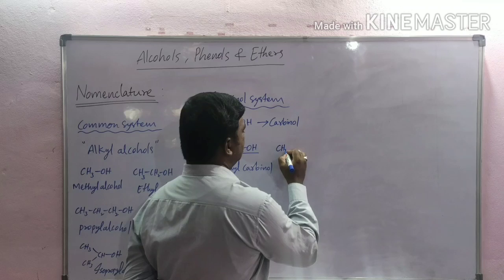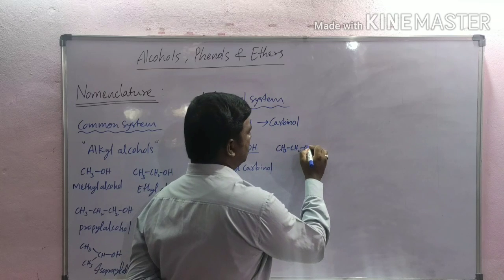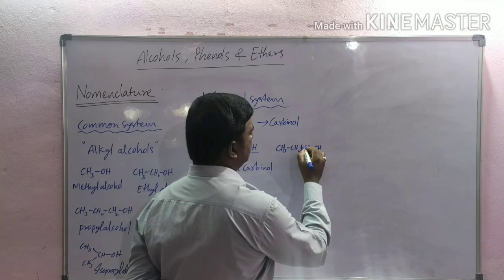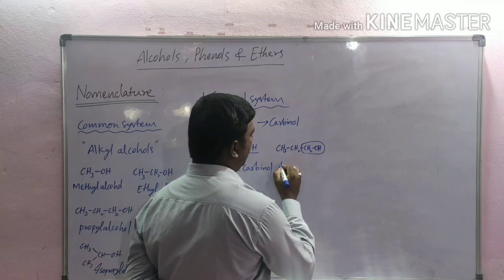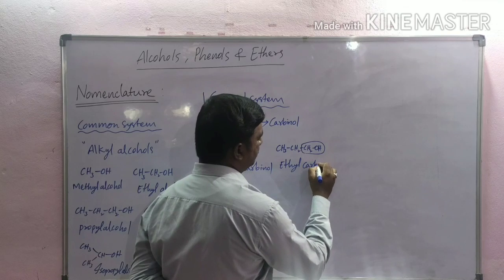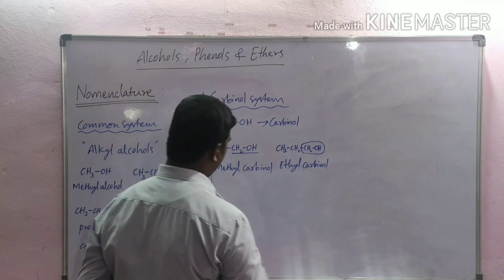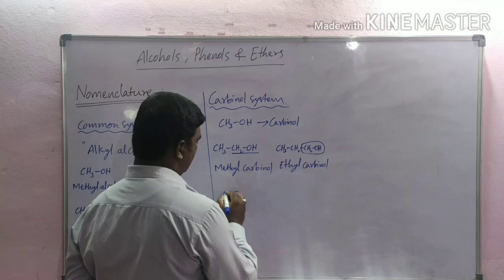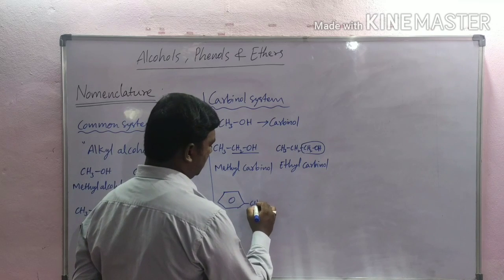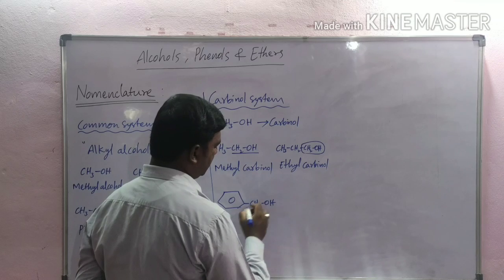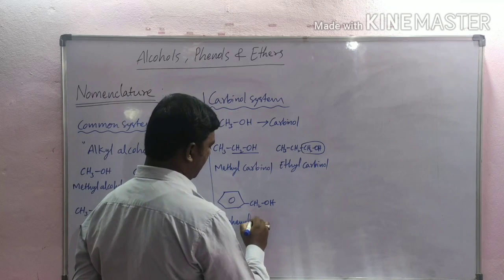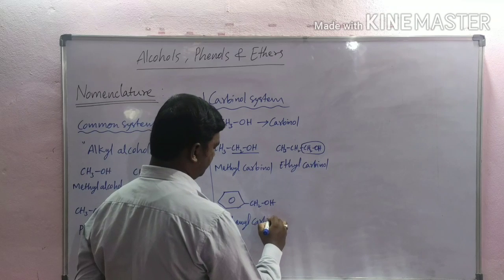Here CH3CH2CH2OH, this is ethyl carbinol. And one more example, benzene, here CH2OH, this is phenyl carbinol.